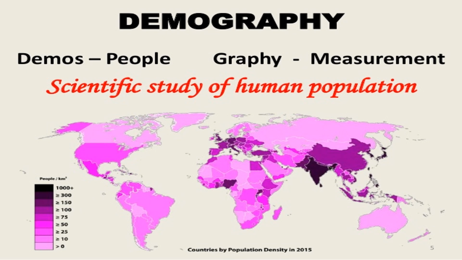So you can see this map: countries by population density. India is one of the most densely populated countries. We are second to China, but if the land area is considered, we have much less land area, in fact a little more than one third of China's. So our density of population is very high.